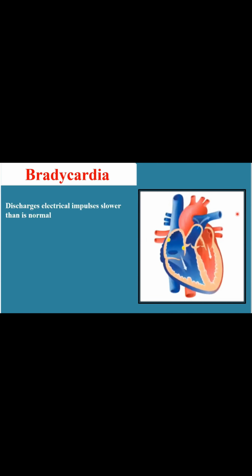So if this SA node impulse is generated at a very slow rate or at a very slow pace, then it may lead to a slow heartbeat. Or, as the regular beat ranges from 60 to 100, if there is a blockage or a failure in the discharge of the rate, and if this rate is not regular, or the signal or impulse is not generated from the SA node at regular intervals, then it may also lead to